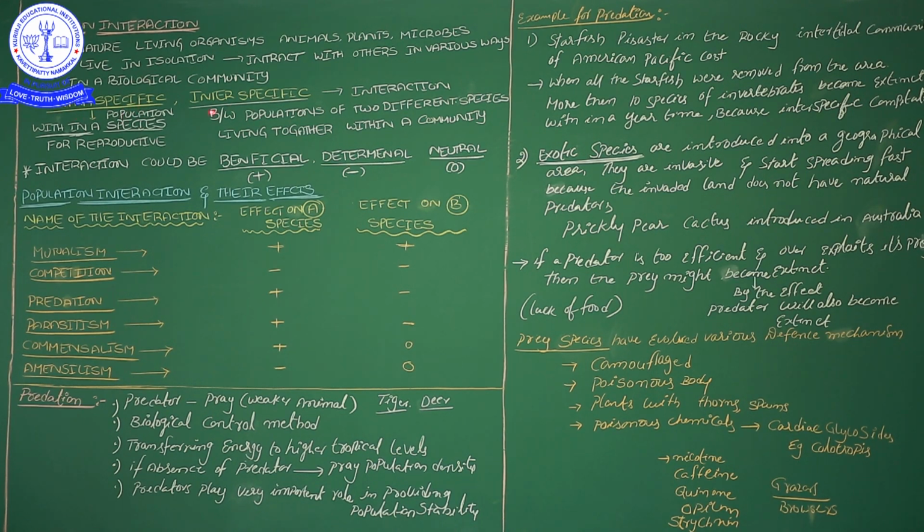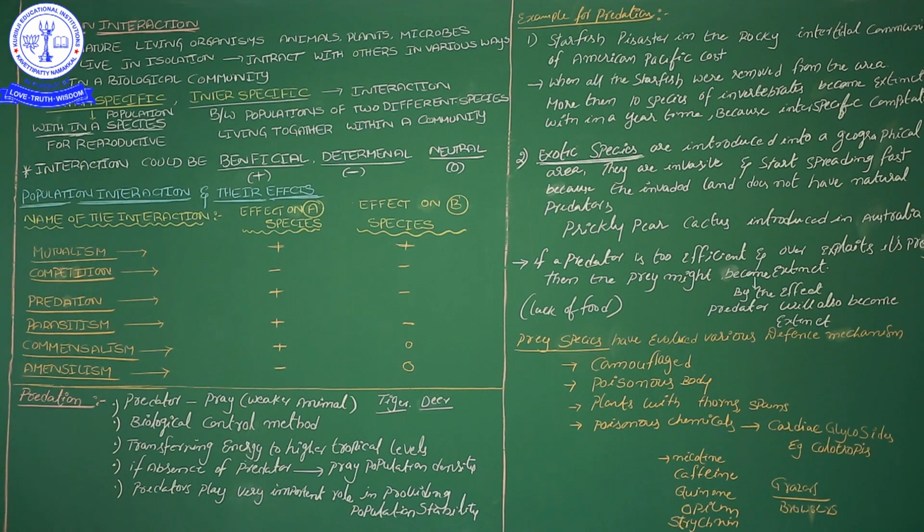intraspecific and interspecific. Intra means within a single species. Within a species or population, whether a dog population or a human population, whatever it is, the interaction is only between organisms of the same species. That is intra. Intra means within.